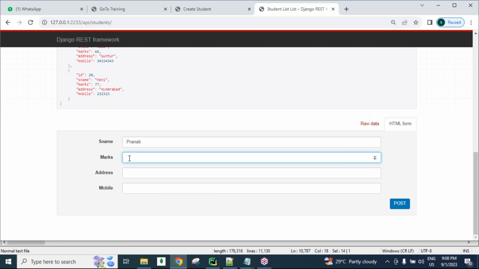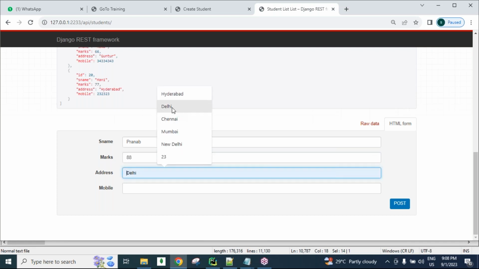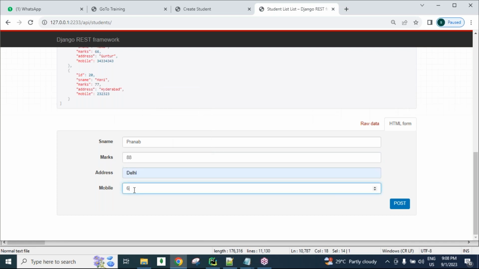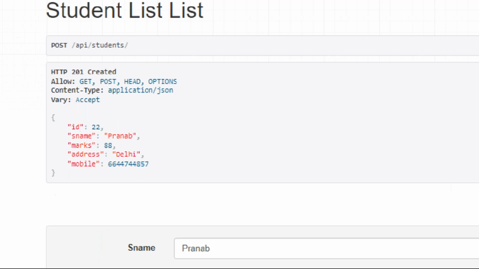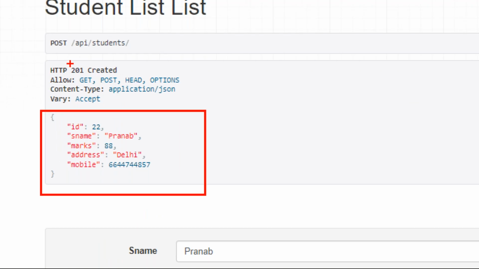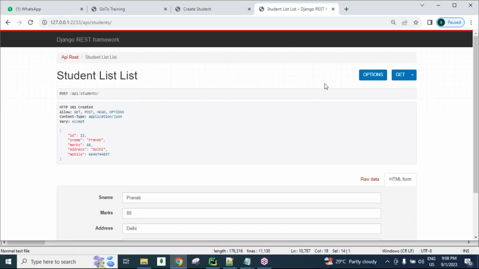So for example, I will use the student name like Pranab Kumar or something else. Marks 88, and he belongs to Delhi, and some mobile number. Then click the post button. See, Pranab record created, 201 created. This is called status code. I will tell about this one later. 201 created, we got it.